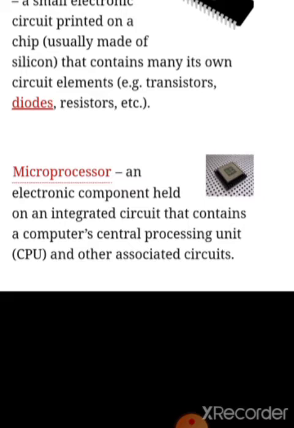Next, which generation? Third generation. An integrated circuit is a small electronic circuit printed on a chip, usually made of silicon, that consists of many circuits, eliminating transistors, diodes, registers. Next is the microprocessor, an electronic component held on an integrated circuit that contains a computer's central processing unit, CPU, and other associated circuits.